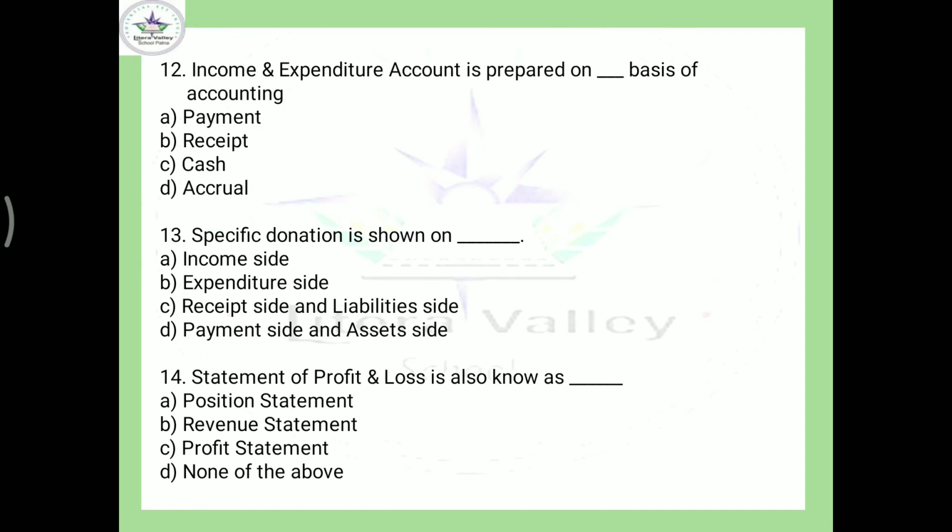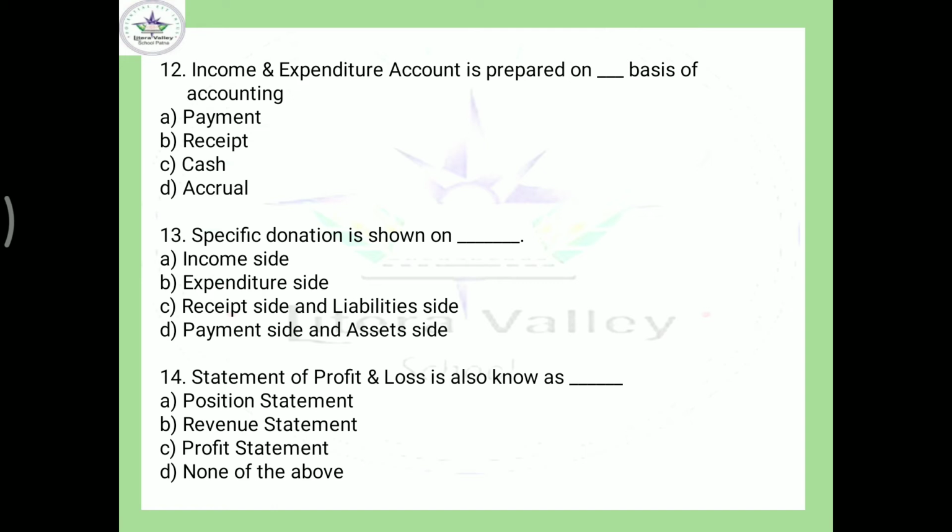Income and expenditure account is prepared on dash basis of accounting. Obviously income and expenditure account is prepared on accrual basis. You can say the time basis, as I told you in class. Accrual basis means income and expenses for a particular period should be recognized. So here the answer should be D.